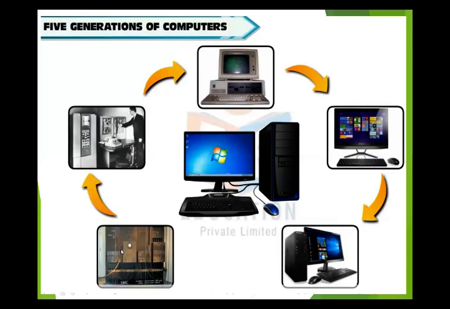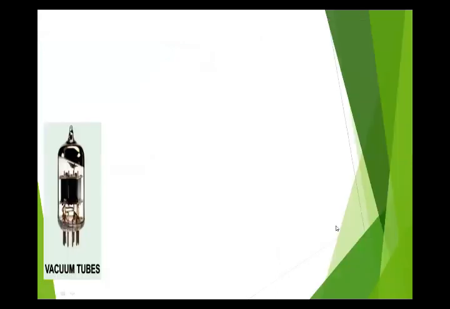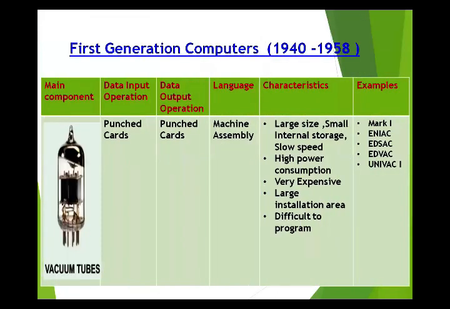In the first generation, the computer looked like this. The second generation computer is like this, and the third one, and this one is the fourth one, and next the fifth one. The fifth one is the advanced computer. So first we discuss the first generation of computer.